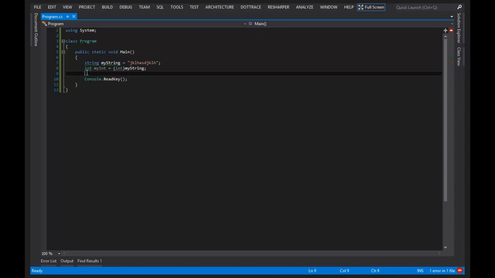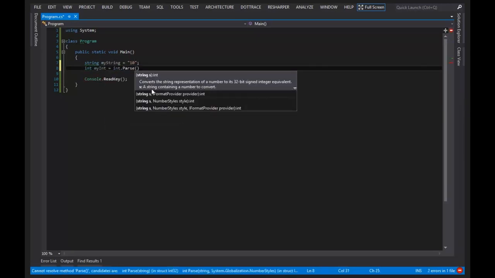So how do we do this? Well, you guys have already actually seen the answer to this. We have a variety of parse methods. So we can say int.Parse, myString.